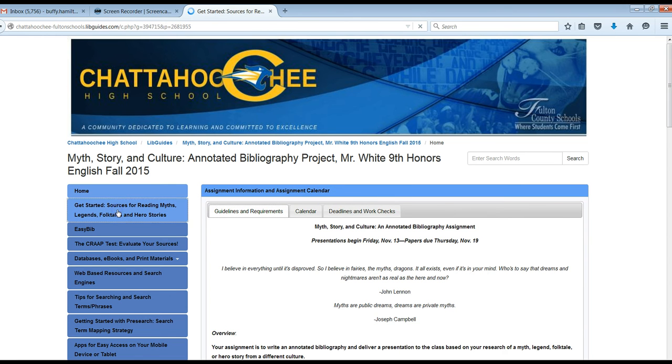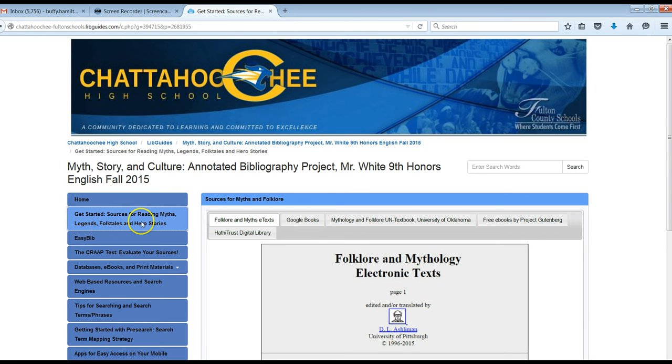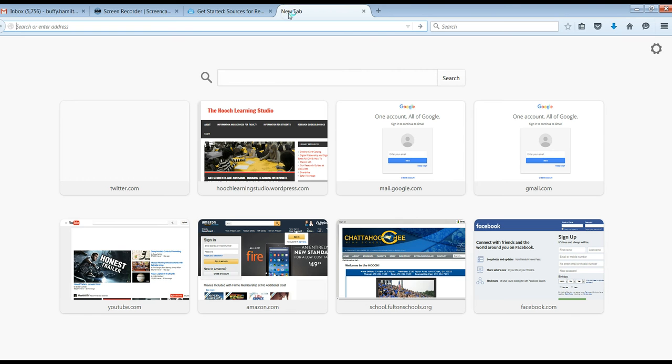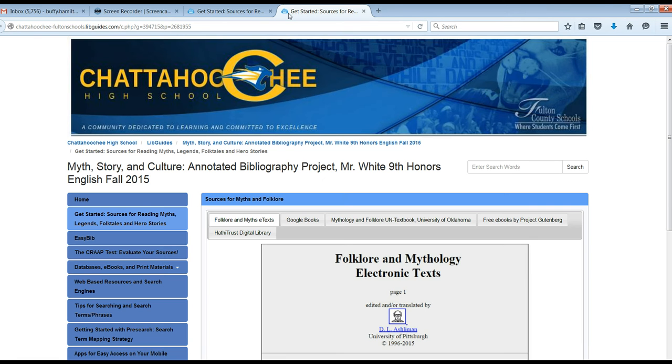The page that we're going to dwell in the next few days is the second page called Get Started, Sources for Reading Myths, Legends, Folktales, and Hero Stories. We've got a great selection of places for you to look, so let me give you a quick introduction to navigating these. One helpful navigation tip, because right-click is disabled here on campus, boo, you might want to copy that link and just paste it into another tab for whatever browser you're using on campus, whether it's Internet Explorer or if you want to install Chrome and run that, that's totally cool.